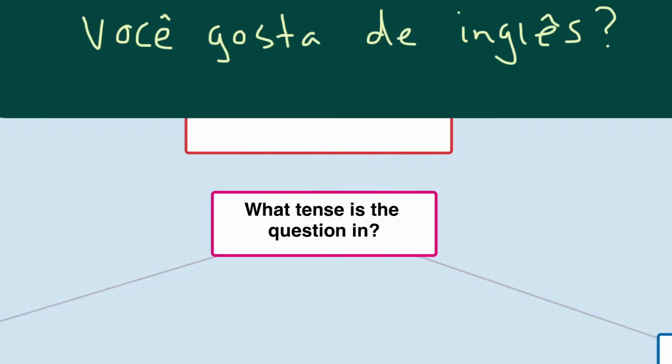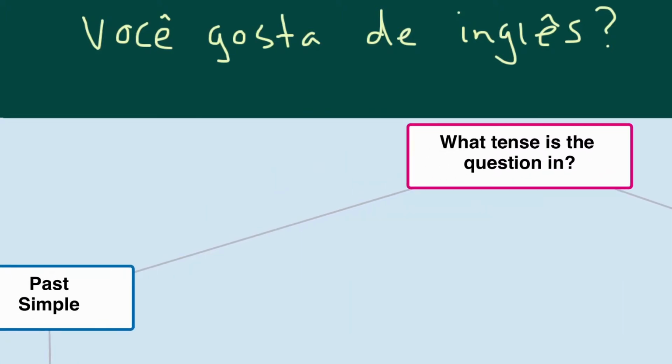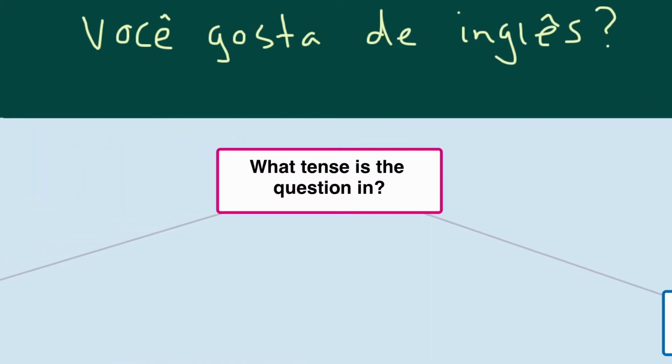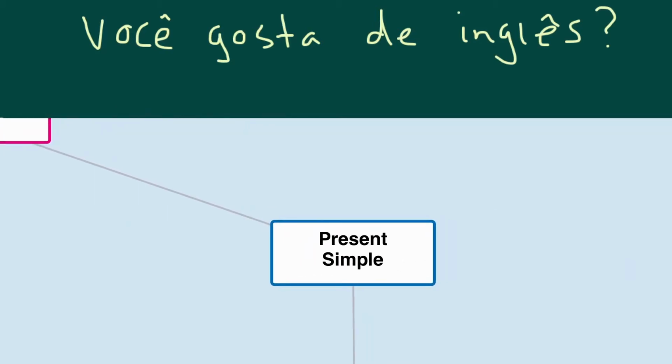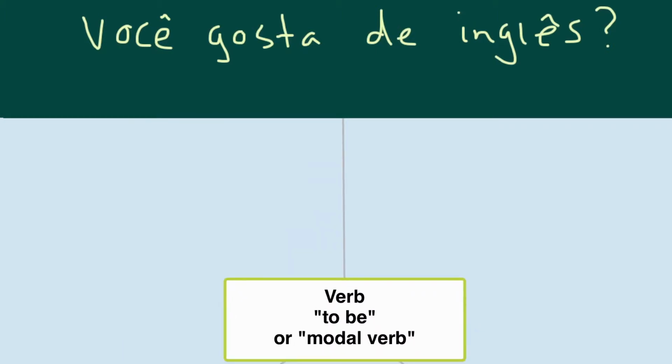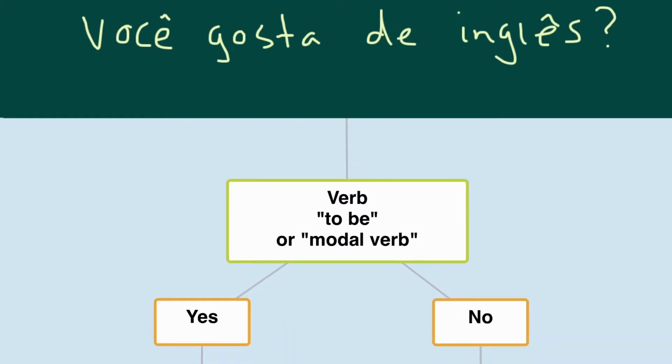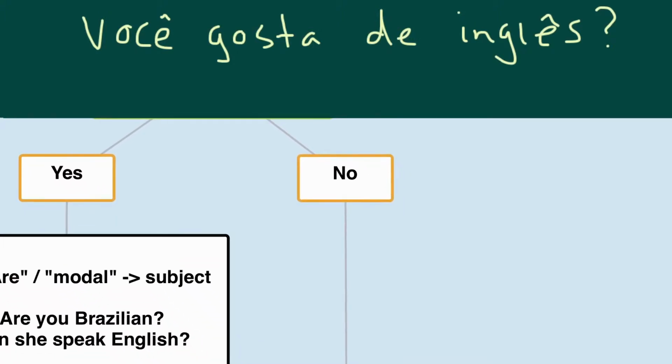Você gosta de inglês? This is the simple present, the present simple. So in our mind map, we have two options. We have the past simple or we have the present simple. Well, let's follow that. What tense is the question in? It is in the present simple. Okay, let's follow that. Is it the verb to be or a modal verb? Well, we have two answers to that. Yes or no. No, it is not, because it's the verb gostar, the verb to like. So it's not the verb to be or a modal verb. So let's follow that down.